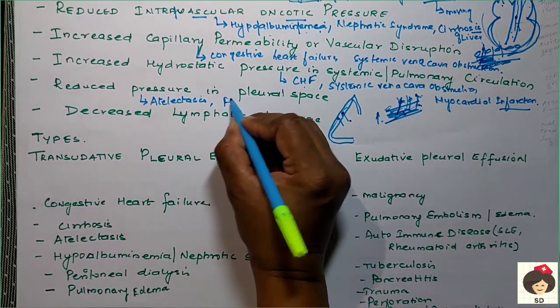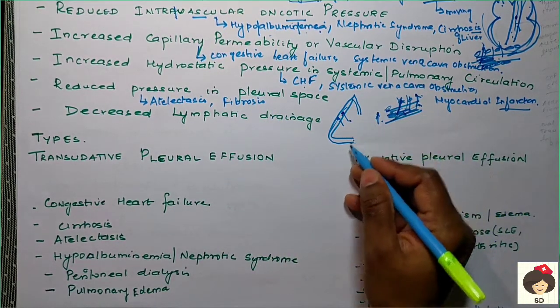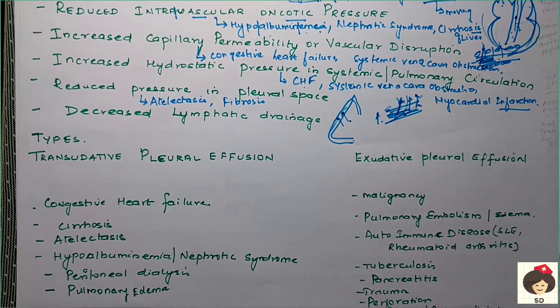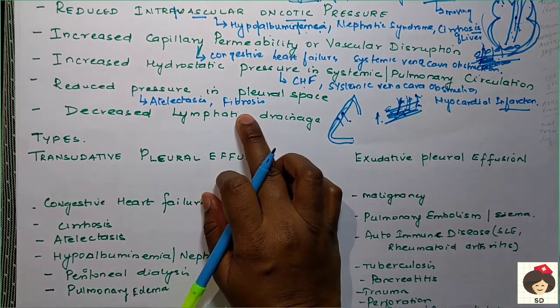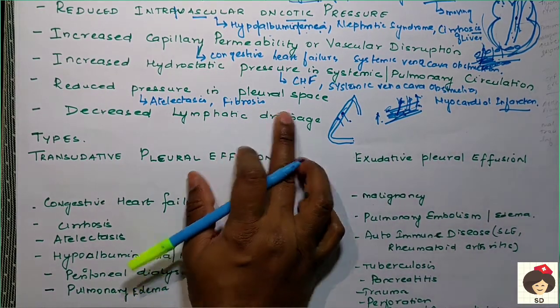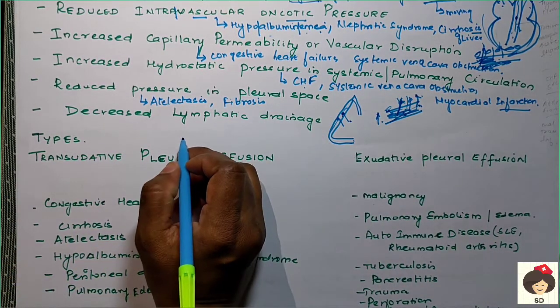Another condition is fibrosis. With any fibrosis of the lungs or of the pleural membrane, the membrane is not elastic enough to drain the fluid outside, so the fluid accumulates in the pleura itself. That is called reduced pressure in the pleural space, which can result in pleural effusion.